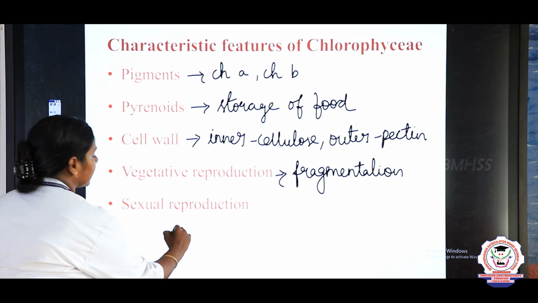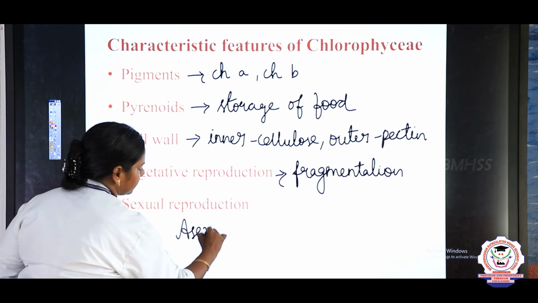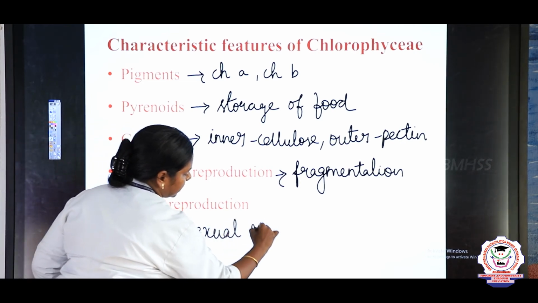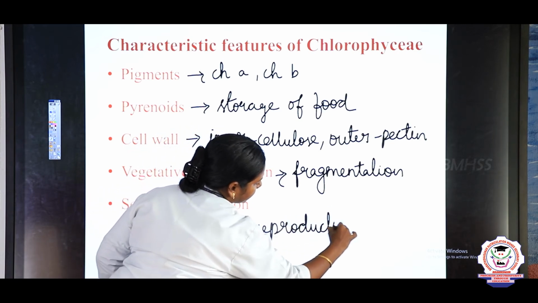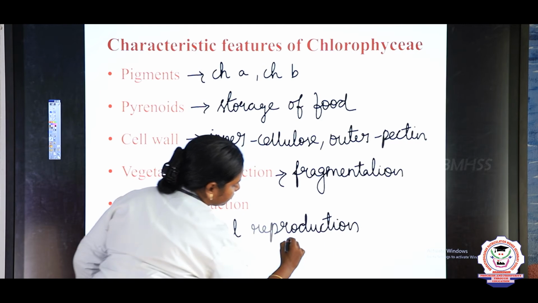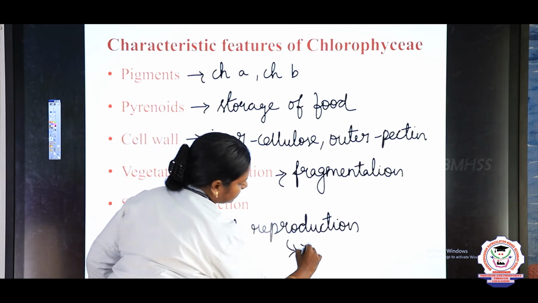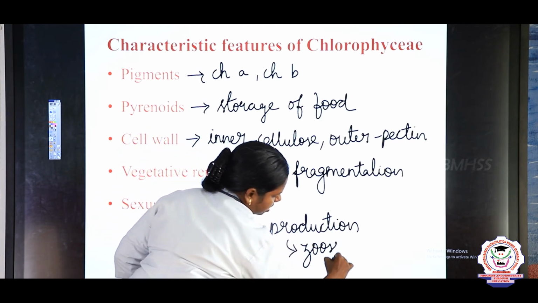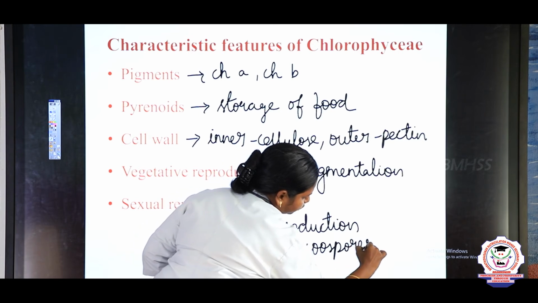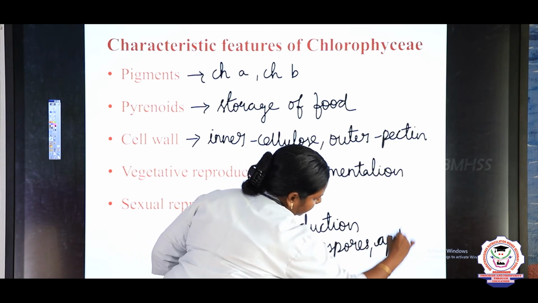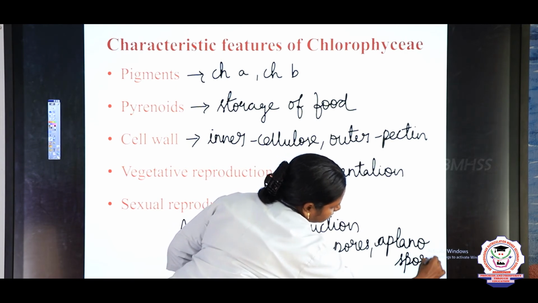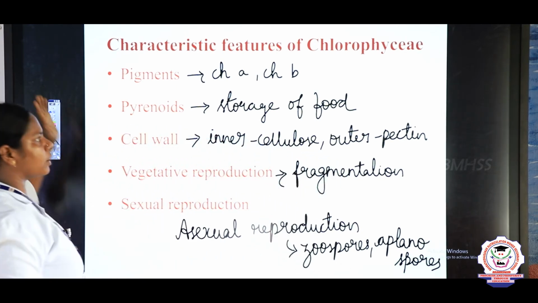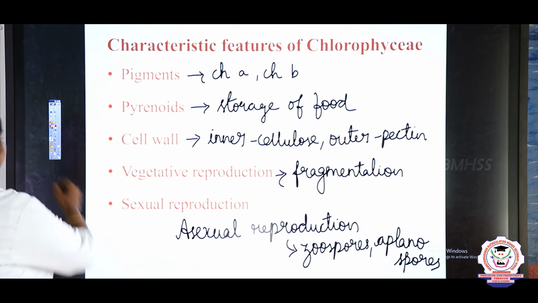And here the asexual reproduction takes place through zoospores and aplanospores, that is the motile and the non-motile spores. Okay children, so these are all the characteristics of Chlorophyceae.